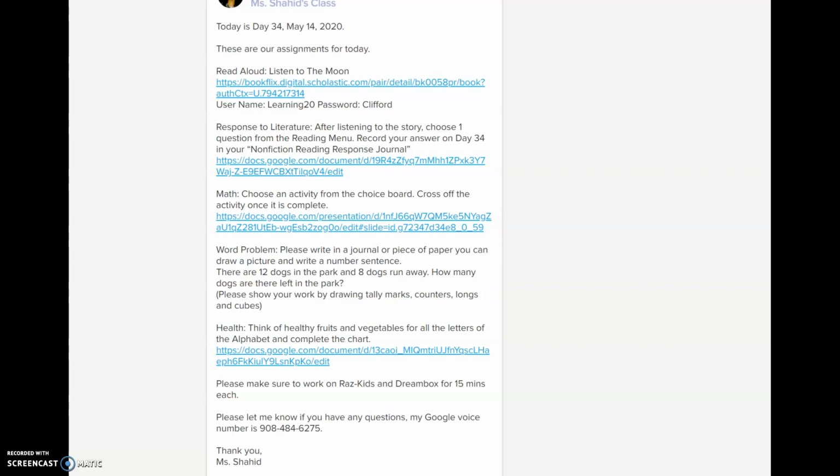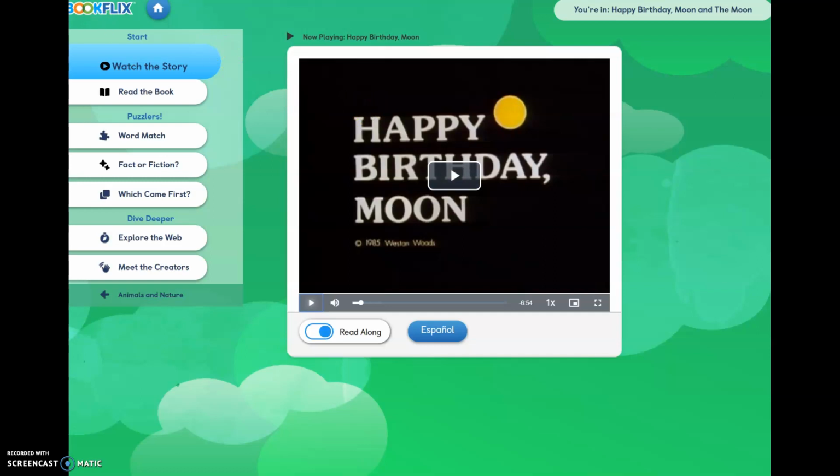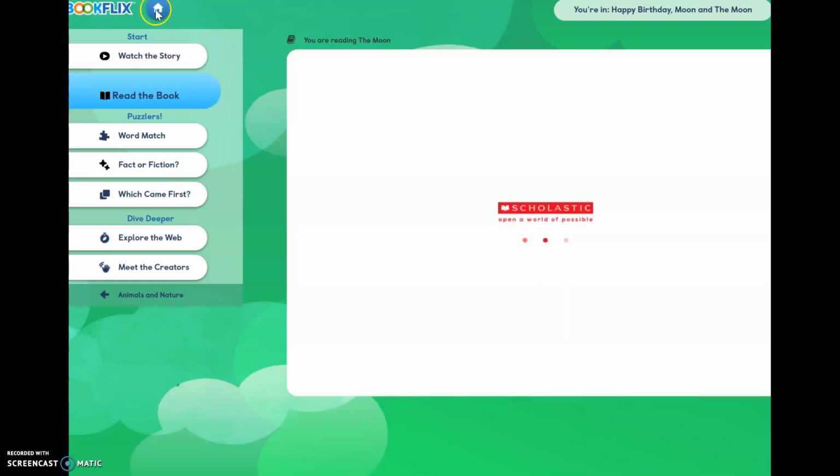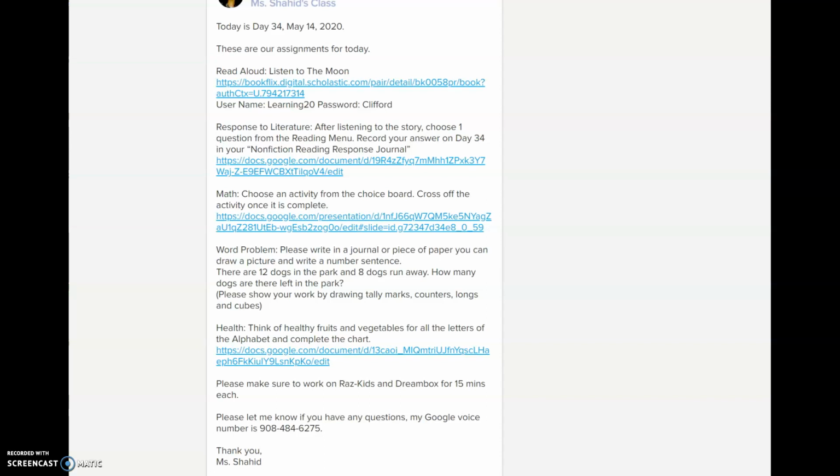So for ELA, we're gonna listen to the non-fiction book The Moon, and it's on Bookflix on the Scholastic website. So you need to log into this using the username and password. That's learning20, and the password is Clifford.